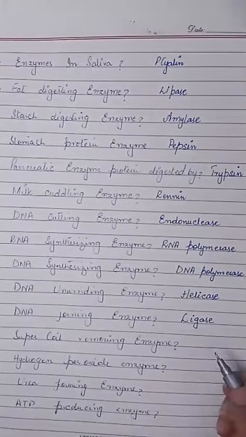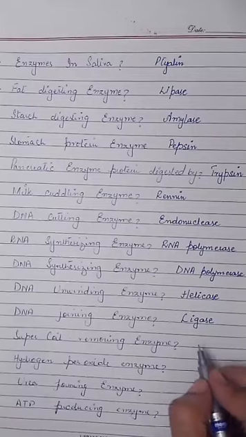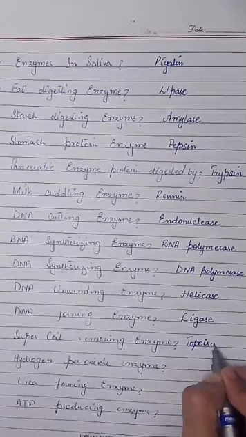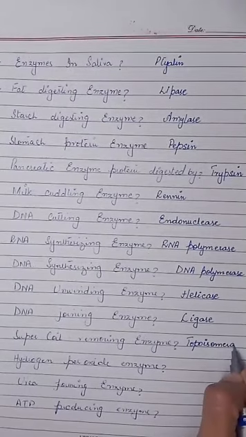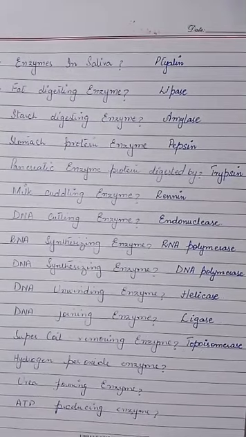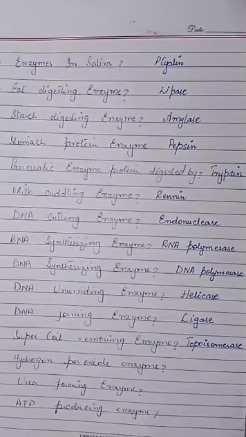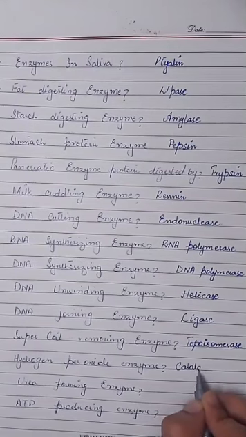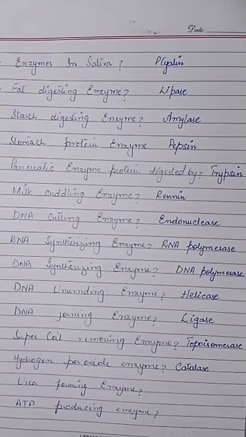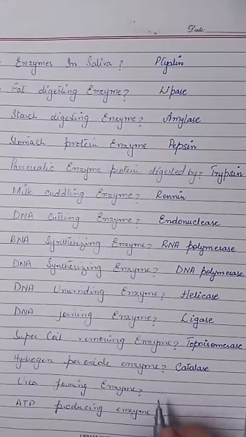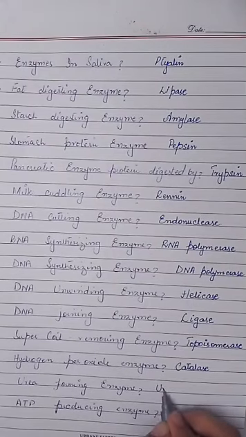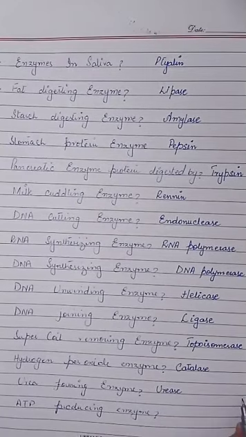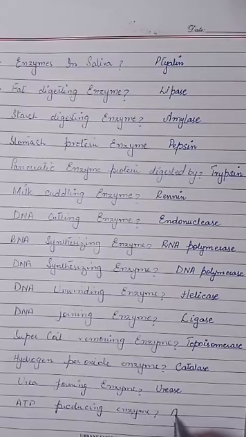Supercoil removing enzyme is called topoisomerase. Hydrogen peroxide enzyme is catalase. Urea forming enzyme is urease. ATP producing enzyme is ATP synthase.